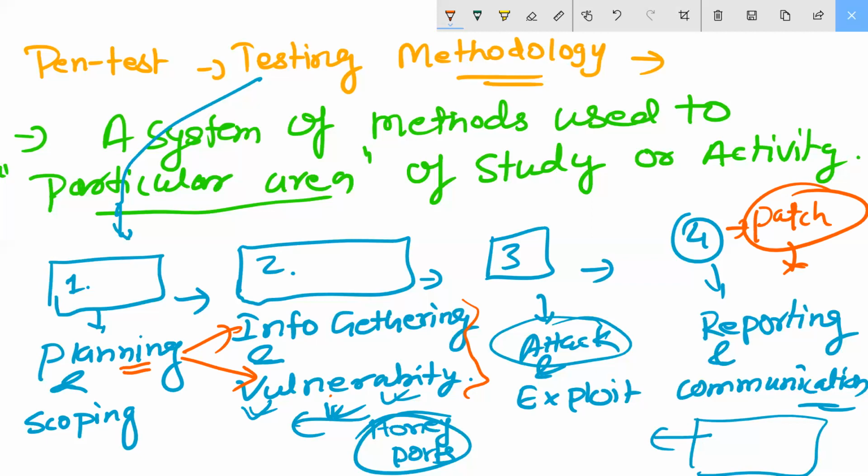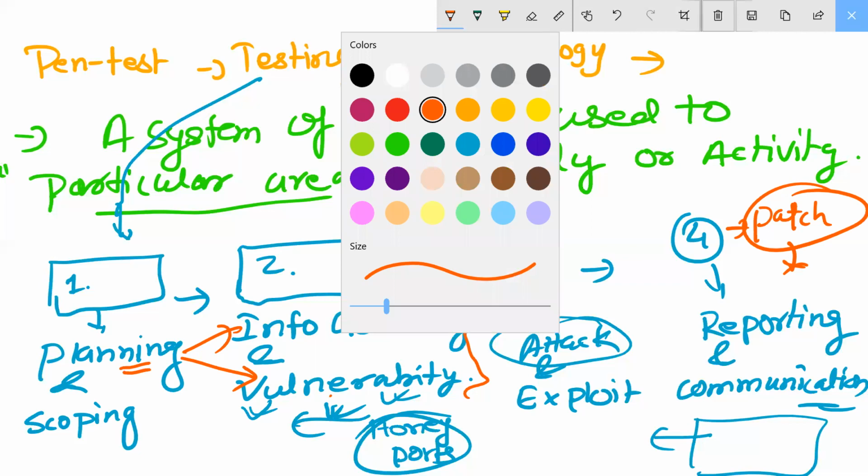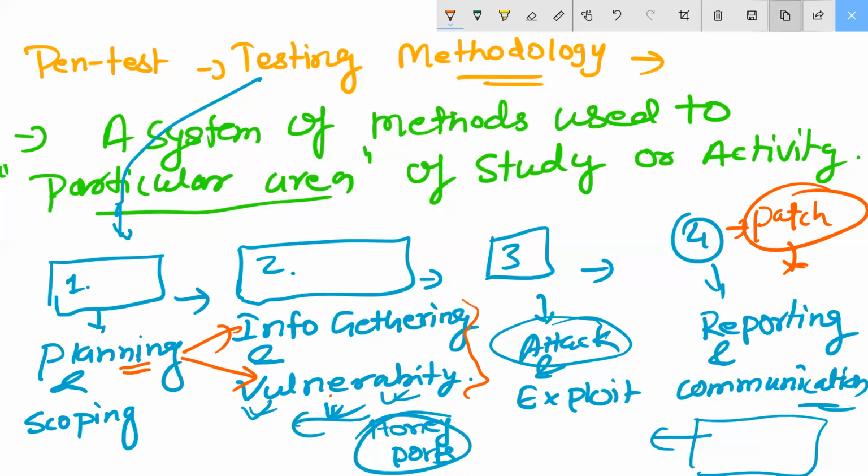Understood or not? So when you come to the ethical hackers methodology, this is one way I have explained to you. I will now explain in terms of the ethical hacker how ethical hackers do the exploitations. I'm explaining here. See here, the ethical hackers methodology, very much important.